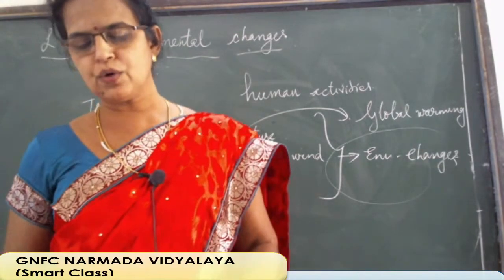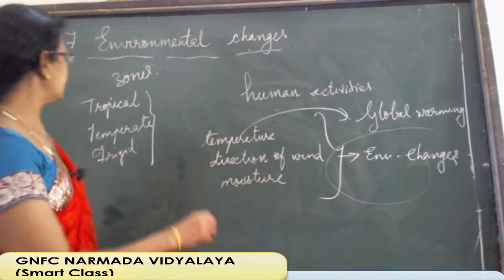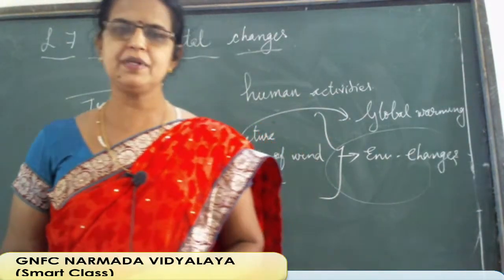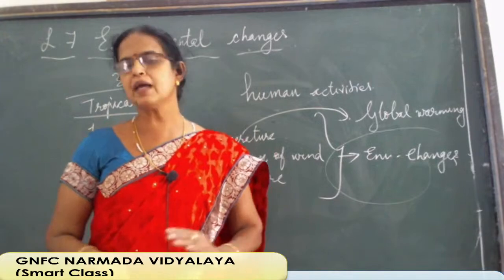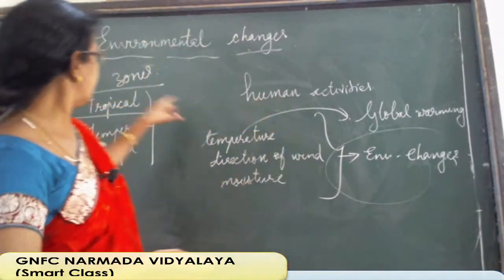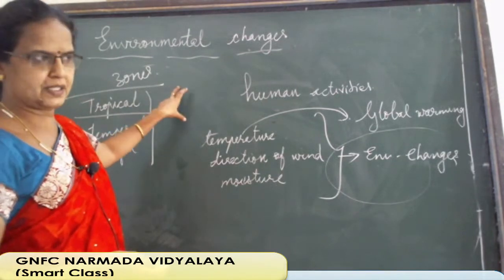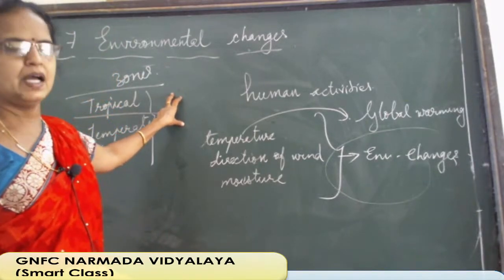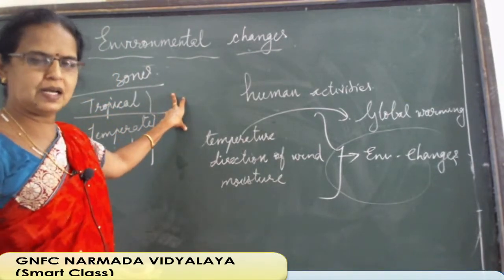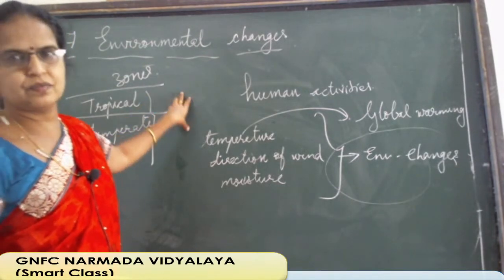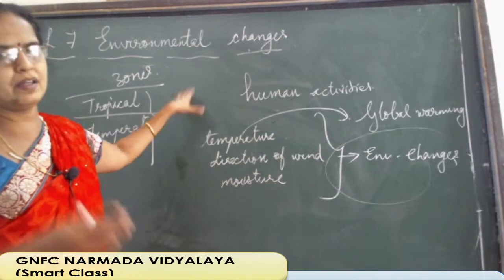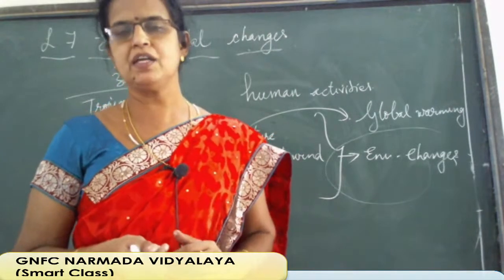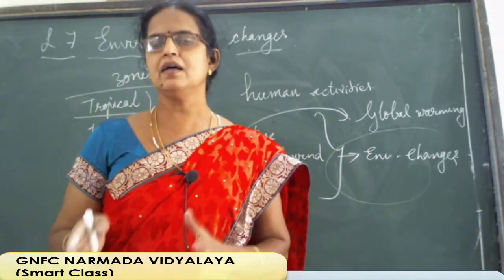And where is this tropical zone on the earth? Tropical zone is between where? Between the equatorial region, between Tropic of Cancer and Tropic of Capricorn. So this is the tropical region, between 2 tropics. Which are the 2 tropics? Tropic of Cancer and Tropic of Capricorn. So this is known as the tropical region. And what is the speciality of this tropical region? In 7th standard you have studied that sunrays fall straight over there, and in these regions vertical sunrays will be there, so we feel more heat, extreme heat will be there in the tropical region.